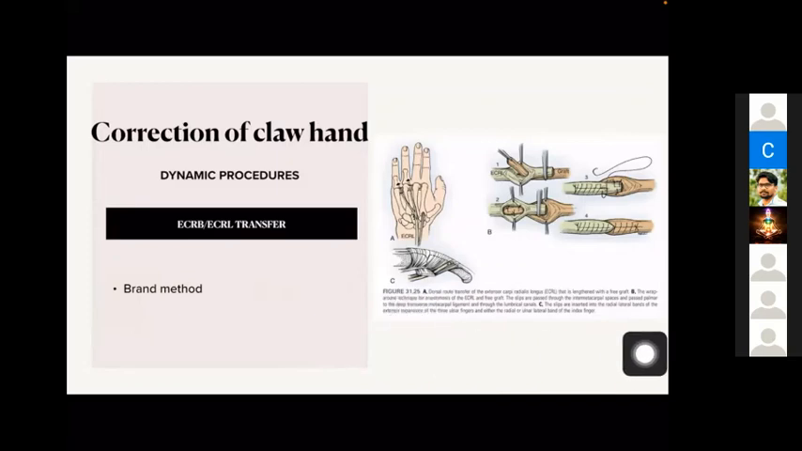So all these procedures work by the tenodesis effect. I will tell what the tenodesis effect is. When you extend the wrist, the FDS will get stretched and it will help in contracting the flexion of the fingers. So extend the wrist for getting flexion of the fingers. That is by tenodesis action. We make use of this tenodesis action in almost all the tendon transfer surgeries, especially these dynamic procedures in claw correction surgeries.